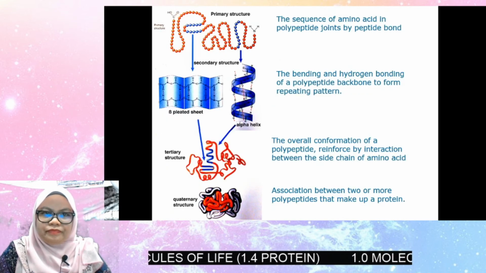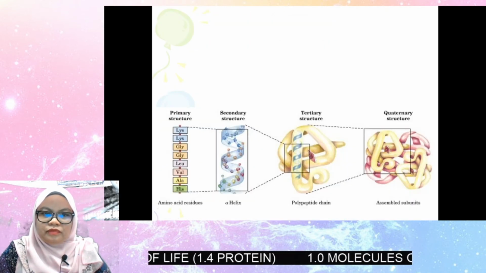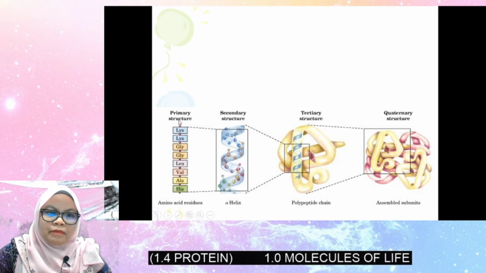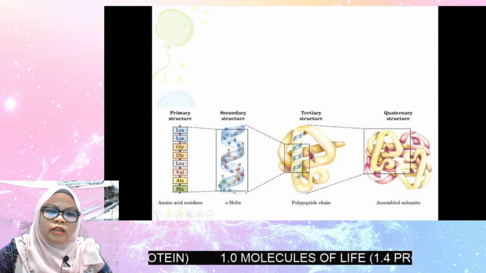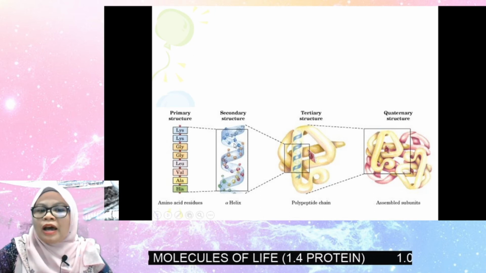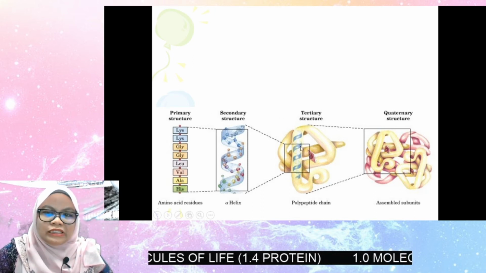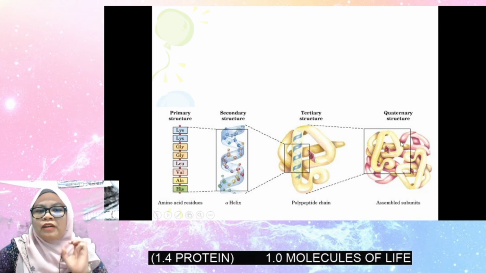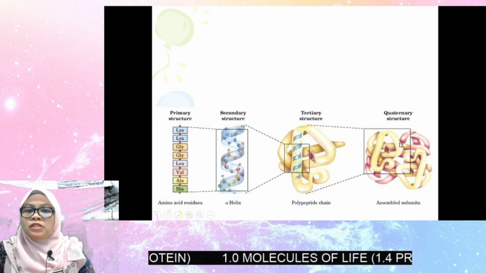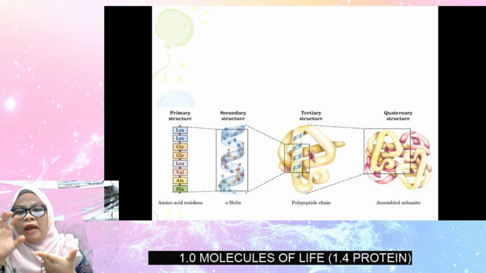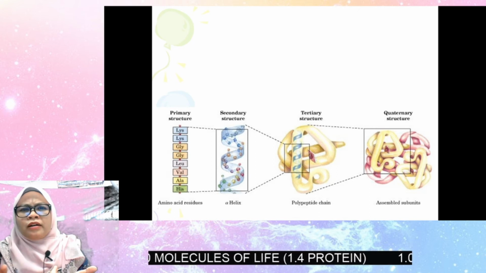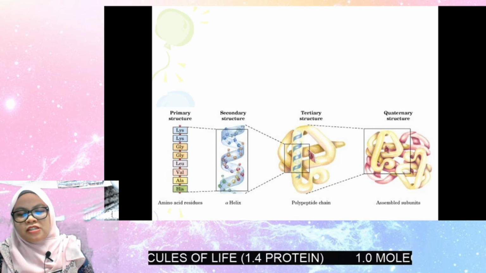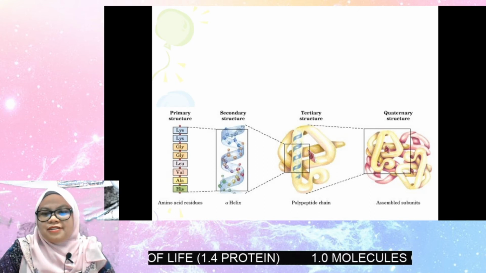So here, primary structure, if you can remember, only has peptide bond present. But for secondary structure, peptide bond and hydrogen bond. And for tertiary structure and quaternary structure, the structure is maintained by another 5 bonds and interactions, which are hydrogen bond, ionic bond, disulfide bridge, van der Waals forces, and hydrophobic interaction.